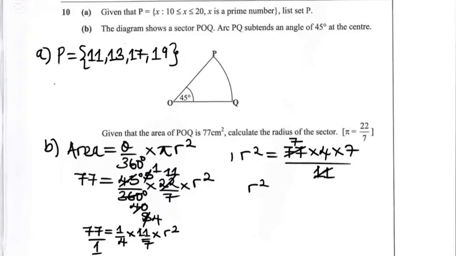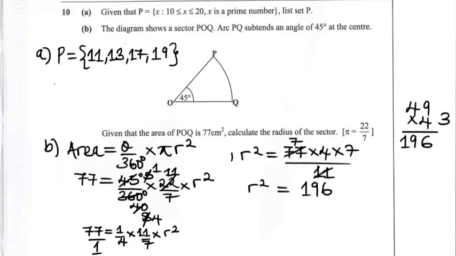Now here I'll start by multiplying 7 times 7, that gives 49, and then multiply 49 times 4. So 49 times 4, that is 9 times 4, that gives 36. So I'll write 6, carry 3, then 4 times 4, that gives 16, plus 3, that gives 19. So we are getting 196. So r squared is equal to 196.